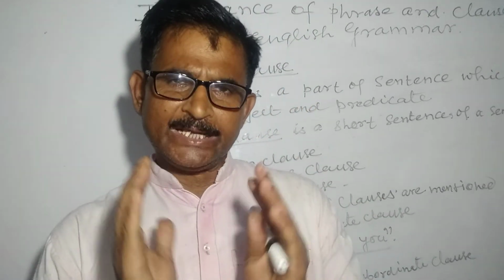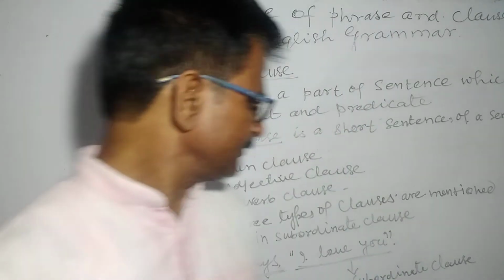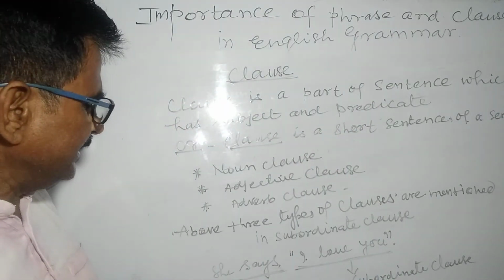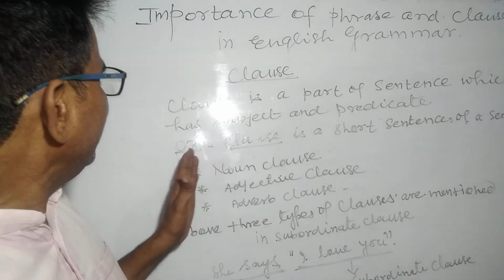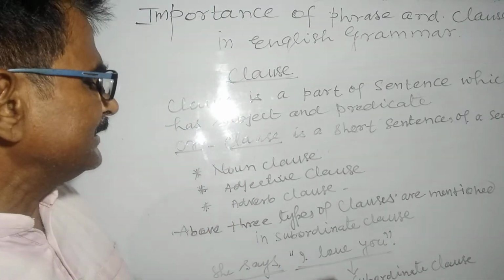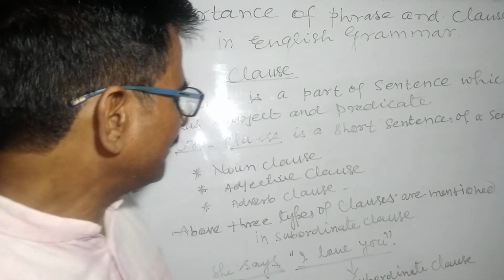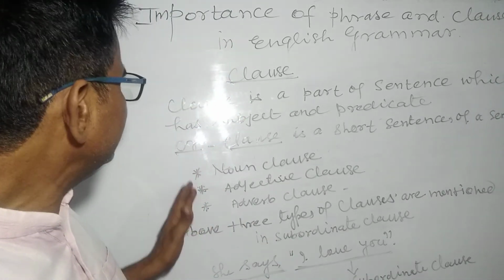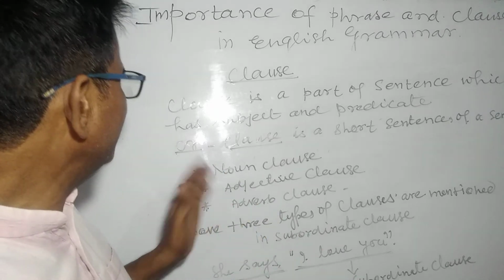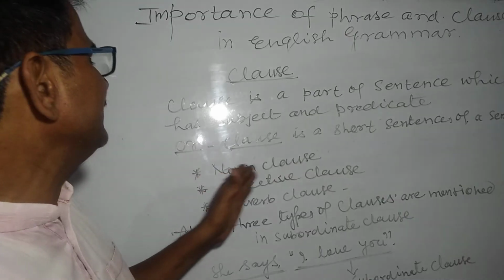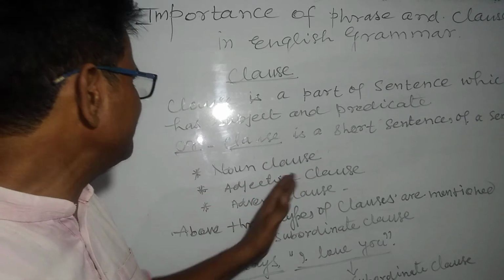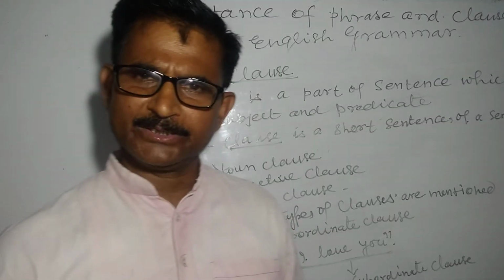Already I have classified how many kinds of subordinate clause there are. There are three kinds of the subordinate clause: noun clause, adjective clause, or adverb clause.